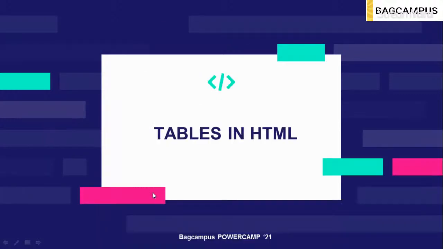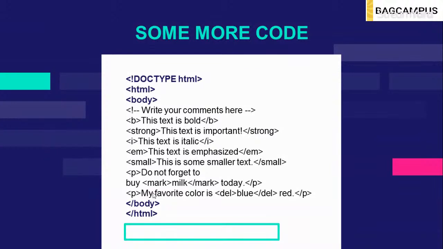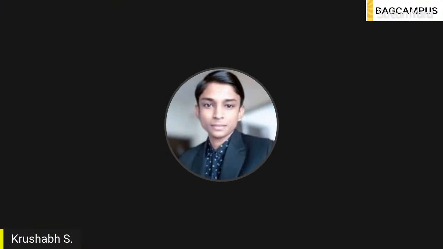So let's move to the coding part, to see how this is going to look. I will copy this code and paste it so that you can understand what these types of tags are. So let's move to the code editor.